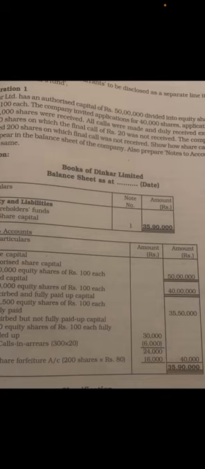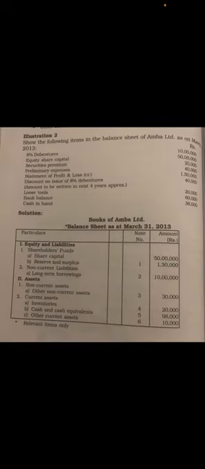And what are current and non-current liabilities? Same thing. The company has to make the payment within 1 year. For example, for creditors, the company has to make payment within 1 year. So all this is current liabilities. So we will just see illustration second sum. It is there in the textbook page number 158.